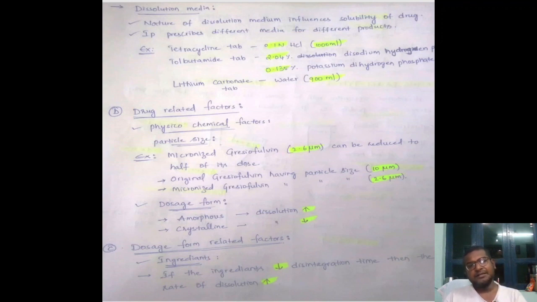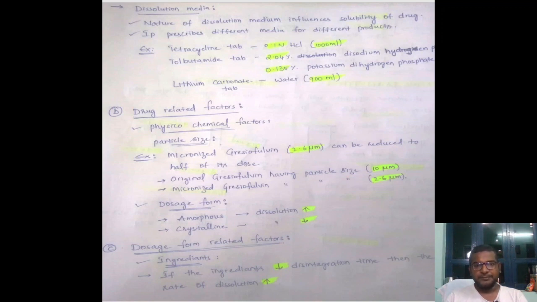In the same manner, if you go towards the next one, which is nothing but drug related factors, here the drug related factors are nothing but physicochemical factors as well as dosage form. If we come across the physicochemical factors, the major factor that will affect the dissolution of the drug, which comes under the physicochemical factor, is particle size. Why? Because if the particle size is more, the dissolution will take a lot of time. If the particle size is less, the dissolution time will also be less, the dissolution process will be much faster, and the bioavailability of the drug will also be faster.